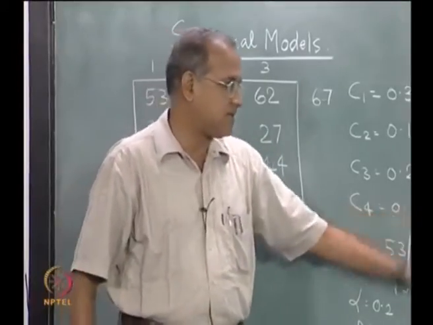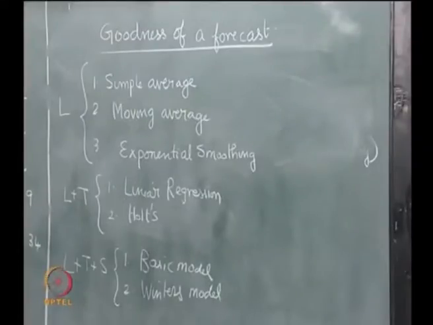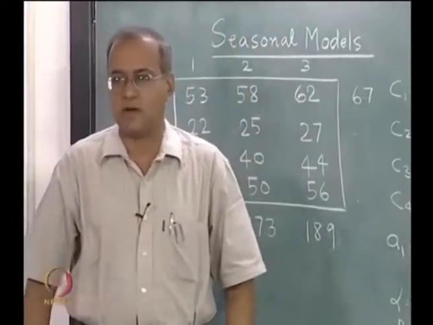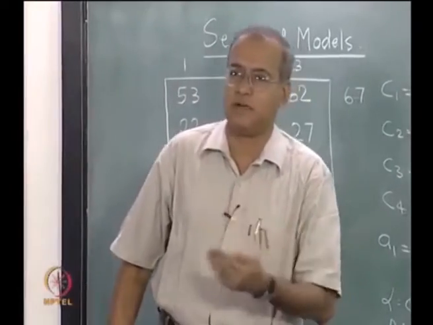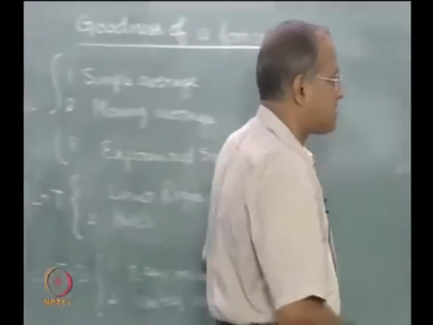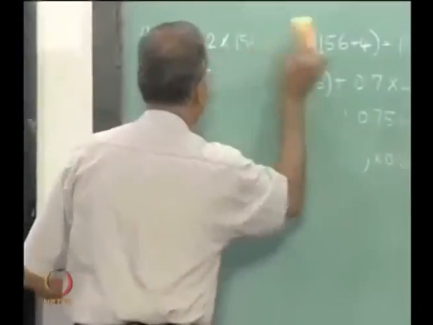Similarly, if the assumption is L plus T, then we could use both these models or other models that are available in the literature and then choose the forecast from one of these and so on. How do we do that? That is called measuring the goodness of a forecast. Now, let me take a simple example to explain the goodness of the forecast.